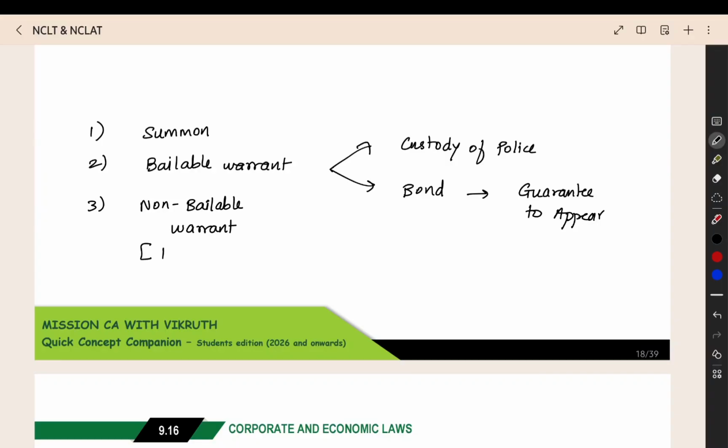This is the one that is popularly called the arrest warrant. When they give you an arrest warrant, you have to mandatorily get arrested and you will not be able to go out. You will be produced to the court by the police. This is called the arrest warrant. You cannot escape from this.